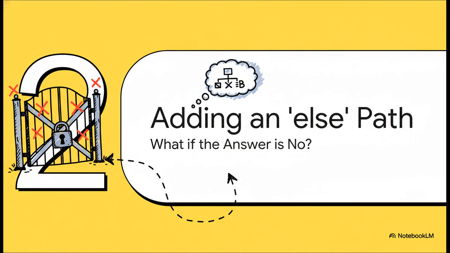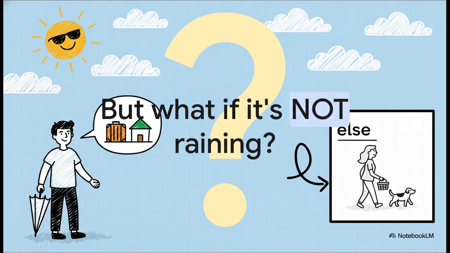Okay, so that brings up a pretty obvious question, right? What happens when the answer is no? What if the bouncer says, "You're not on the list"? Our program can't just throw its hands up and quit. It needs a plan B. Exactly. We've told our program what to do if it is raining: pack an umbrella. Great. But what if the sky is totally clear? We need to give it a different set of instructions for that situation. And that's where else comes into play.